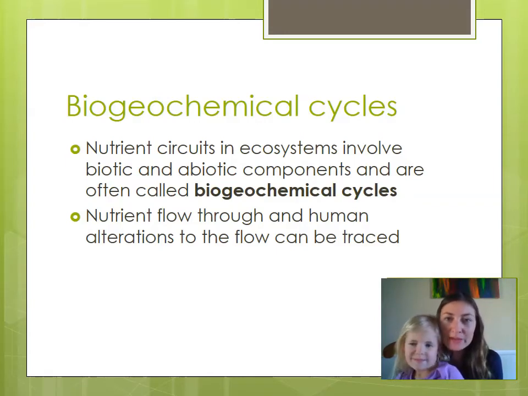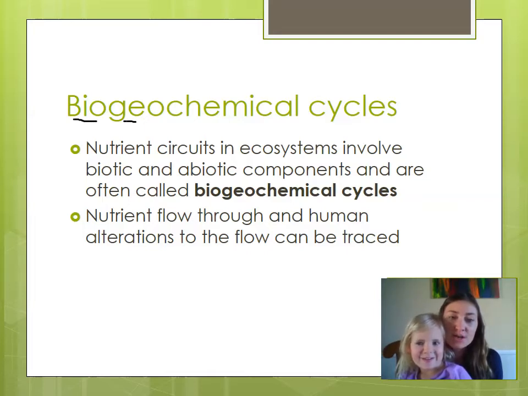Biogeochemical cycles is one big fancy word that really doesn't mean anything that fancy. If you were to break the word apart, we know that bio means life, geo means earth, and chemical means chemical. And this is how matter cycles throughout the earth. So nutrient cycles involve both biotic, so matter and nutrients are going to cycle through living organisms, and they're also going to cycle through abiotic components, like the weathering process and the rock cycle. And so we look at how nutrient flow and human alterations to the flow can be traced.